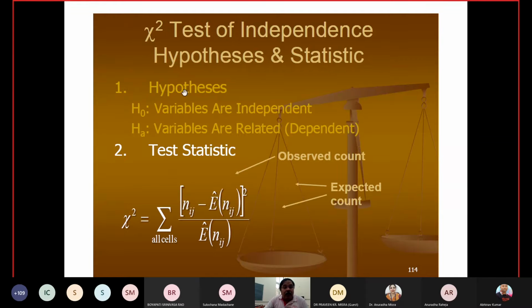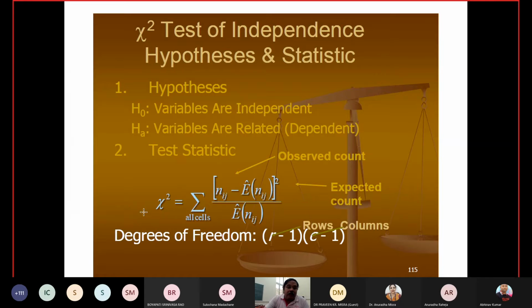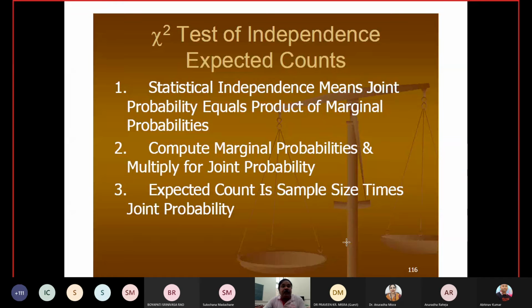Corresponding to the hypotheses, we have to find the test statistic. The test statistic is the sum of (Nij minus the expected value) whole square divided by the expected value, where Nij is the observed count. By using this we can find the calculated value of the chi-square. The degree of freedom is (R minus 1) times (C minus 1). I already discussed in the last class what the degree of freedom is, how it is calculated, and its physical interpretation.